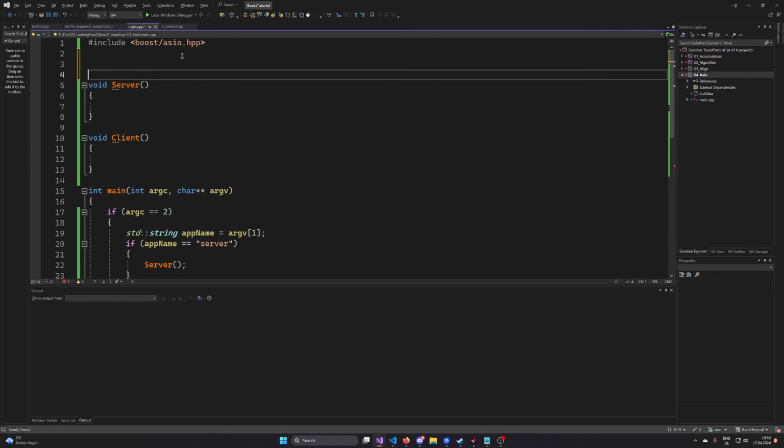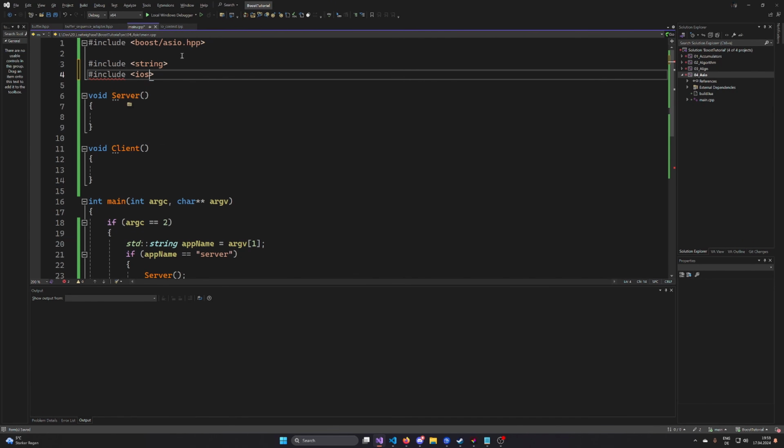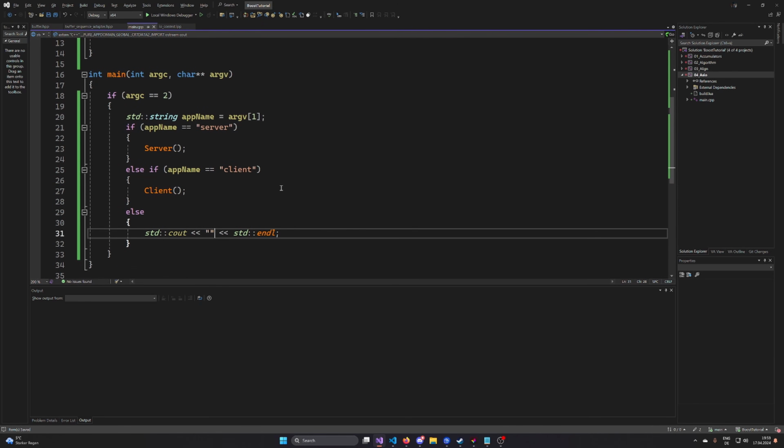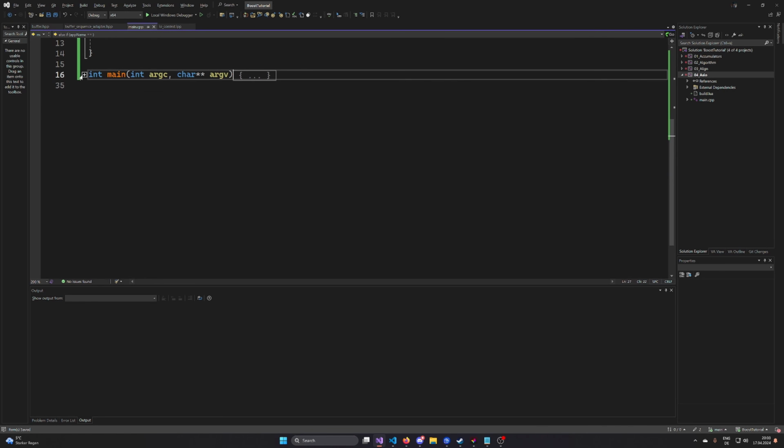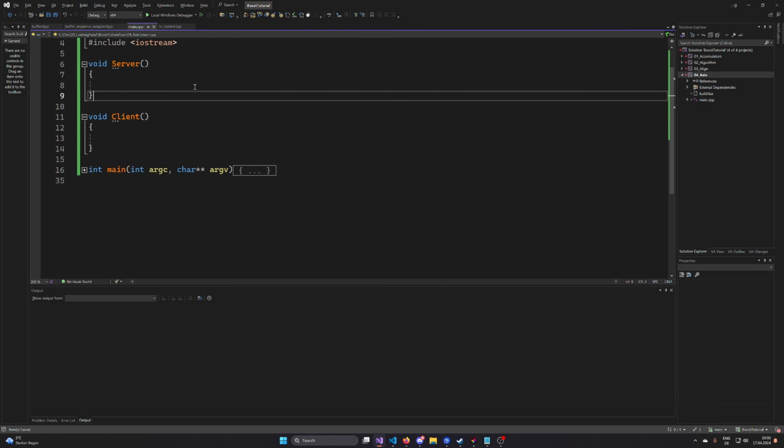Let's quickly include string and iostream, because that's what we need. And let's say usage is 0 for asio server client, so that we know a bit what's going on. Alright, so this is basically our main function. We can collapse that, we are not interested in that. Let's take a look at the server and the client.